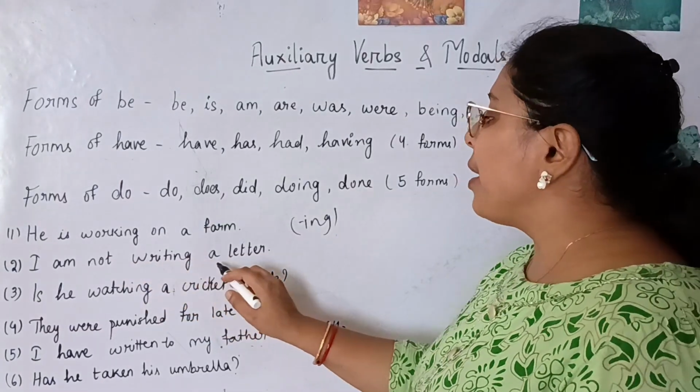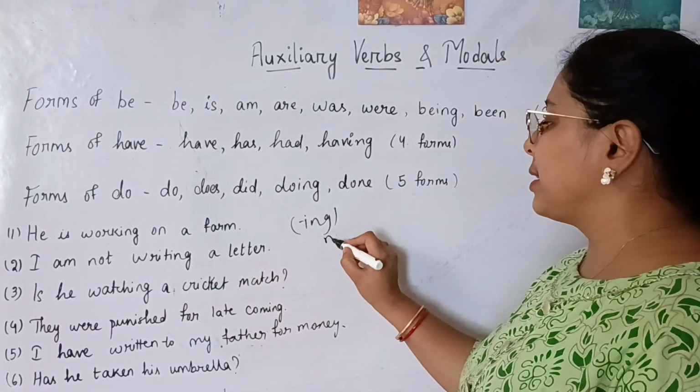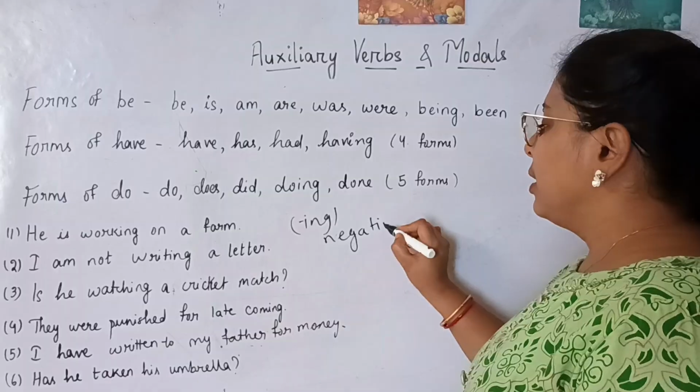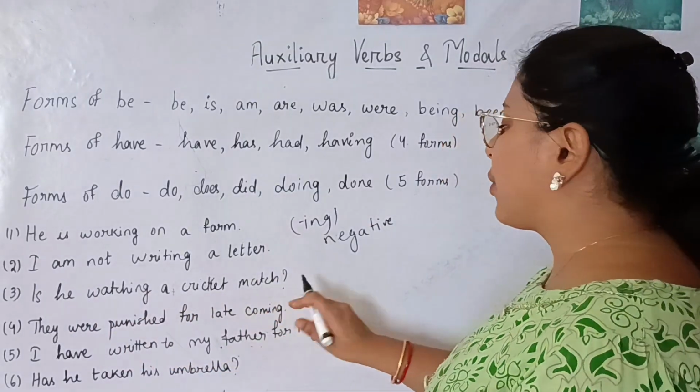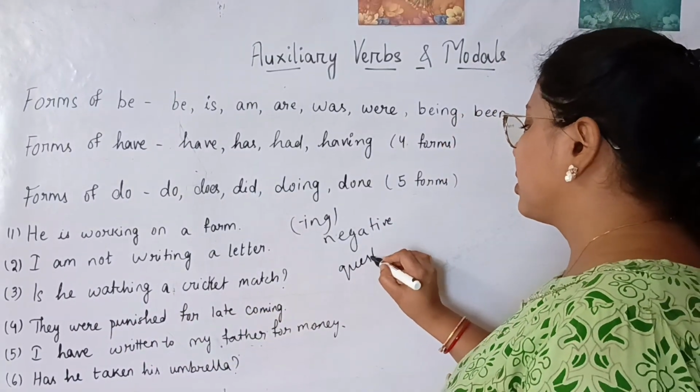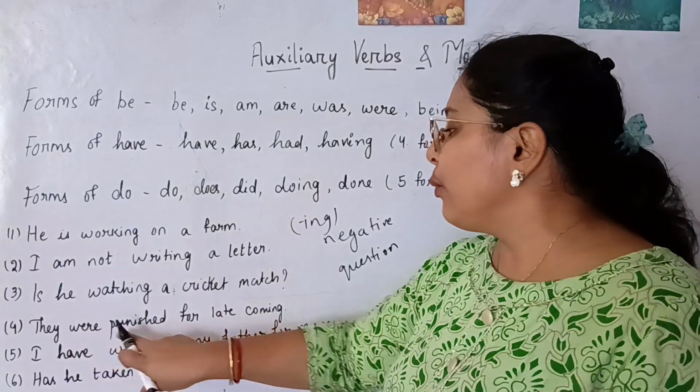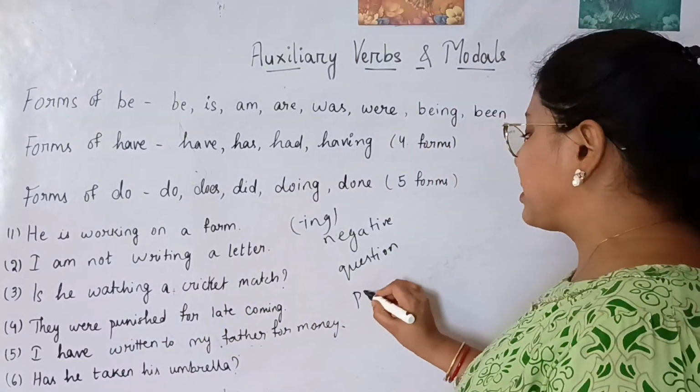Here, I'm not writing a letter. This is a negative sentence. Then we can say, is he watching the cricket? Here it is a question, right? Now, they were punished for late coming. So this is a passive voice.